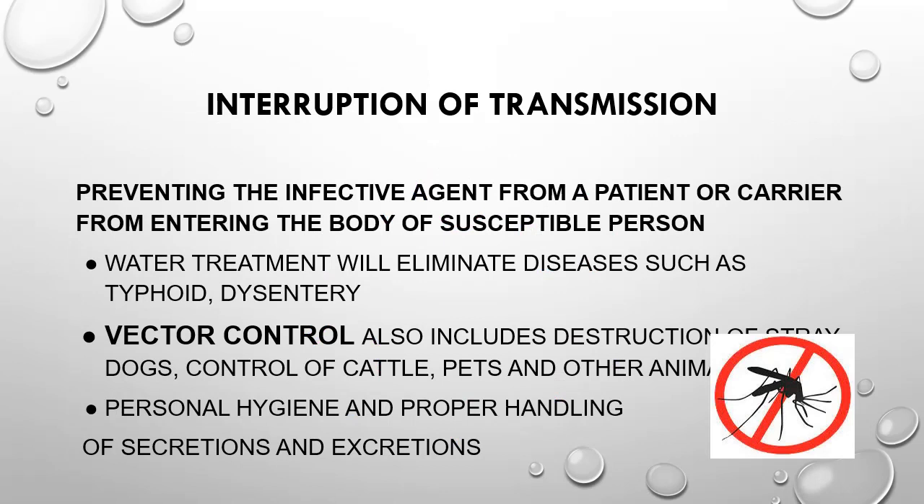Interruption of transmission means preventing the infective agent from a patient or carrier from entering the body of a susceptible person. It is a major aspect of communicable disease control, and we can break the chain of transmission by changing any component of man's environment to prevent the infective agent from entering the body of the susceptible host.